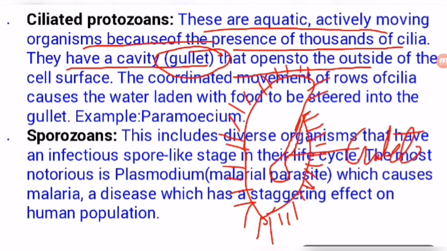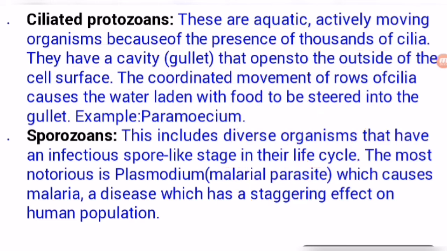It is also known as the alimentary canal of the single-celled organism, because the mouth is here, it engulfs food from here, and through this tube or cavity, the gullet, which opens outside, all the digestive material is released outside after digestion. So that is why it works as the alimentary canal. The coordinated movement of rows of cilia causes the water laden with food to be steered into the gullet.